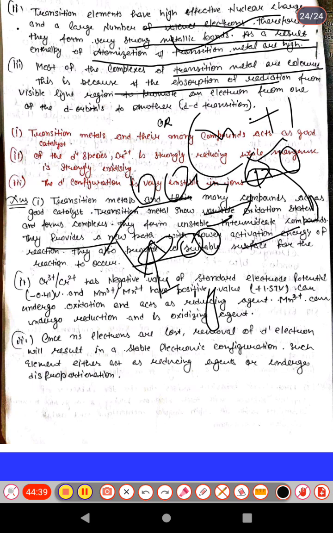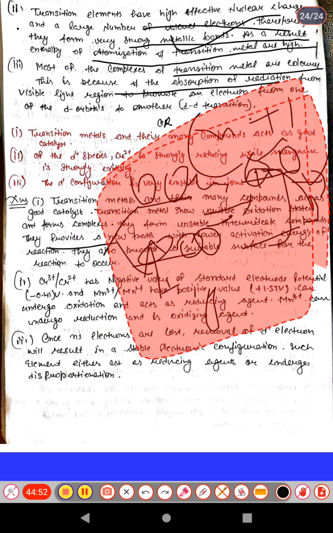original ground state and releases the energy which was absorbed, which is emitted in the visible region and shows color. This is also called a d-d transition. Okay, so this is the main concept of colored compounds.